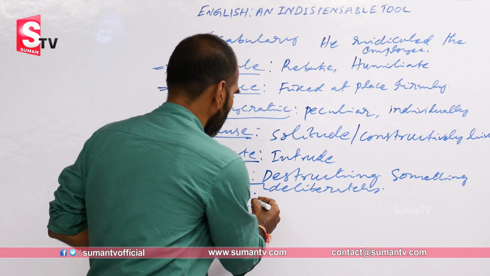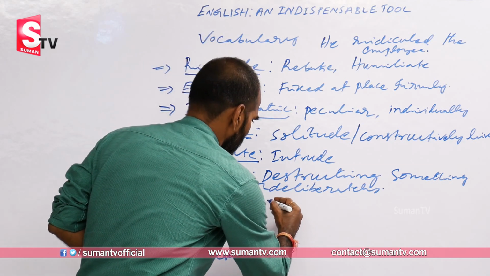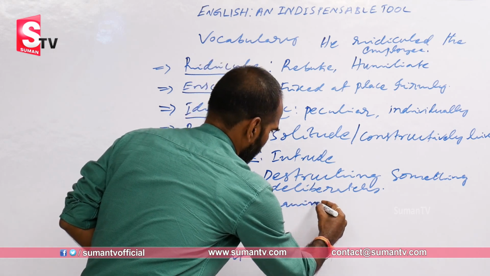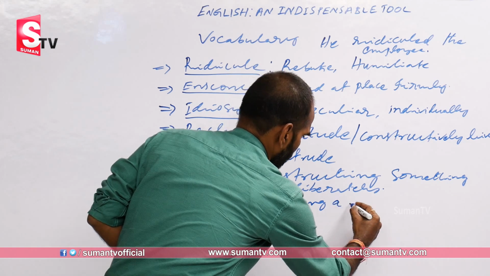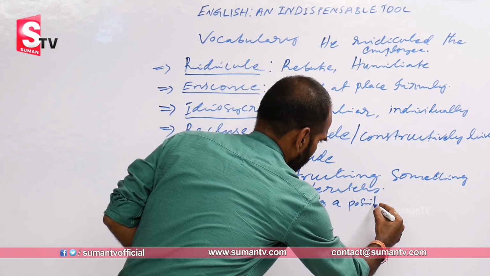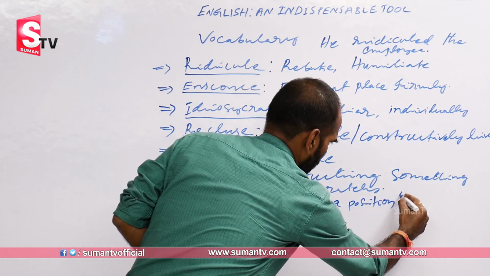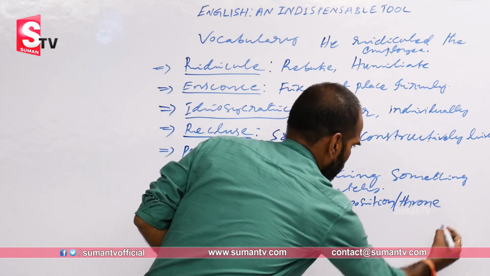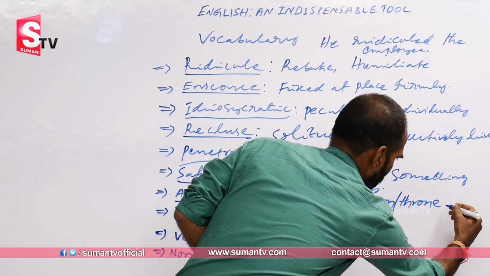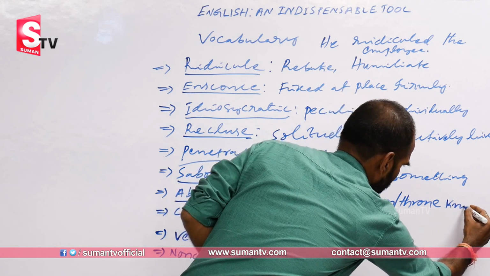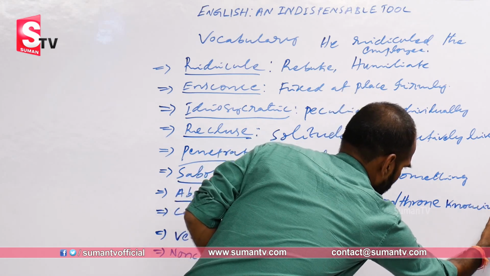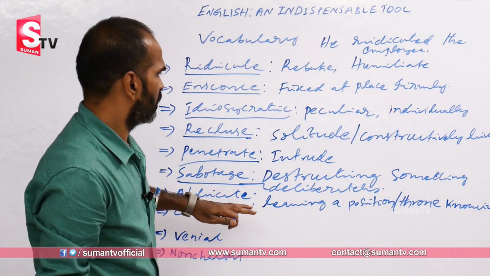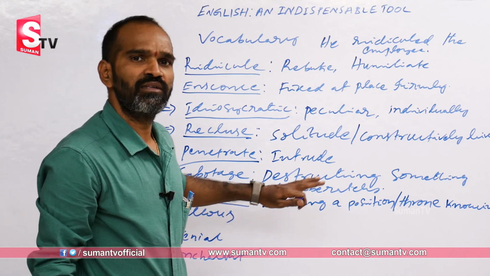So abdicate is a verb here. What you say is leaving a position or throne knowingly or voluntarily. Okay, so they want to leave the position for somebody's sake.